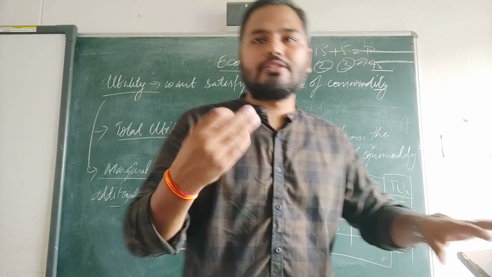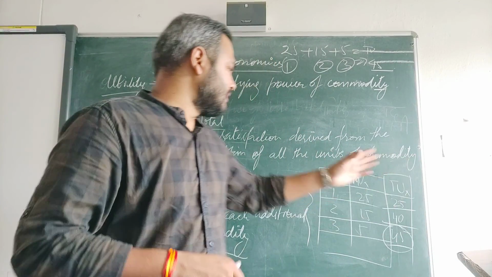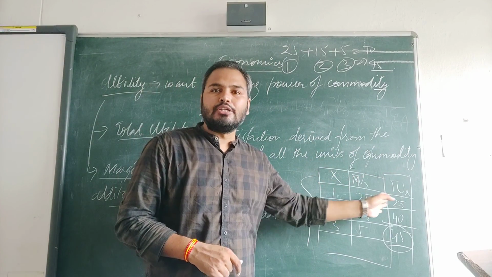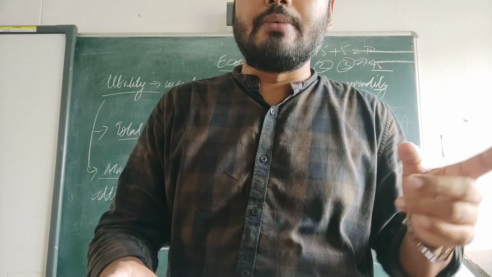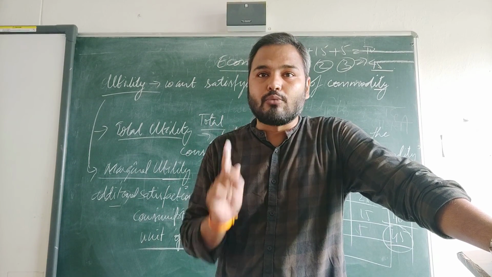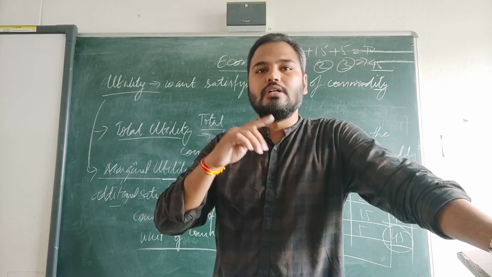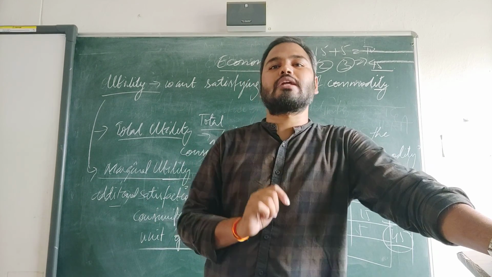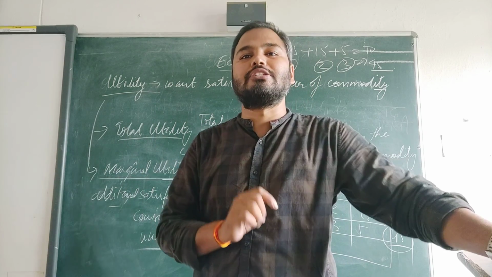So what is marginal? Each time you are consuming, for example, first time you consume, you got utility of 25. But when you consume the second time, the additional unit you have consumed gives additional satisfaction, and that is your marginal utility.